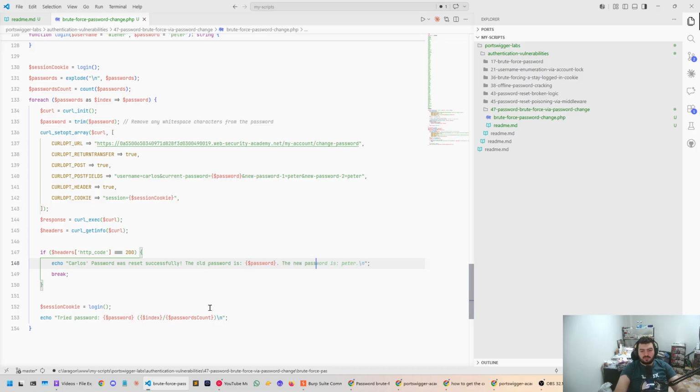Then password is Peter. That's it. So let's remove the dot here. And then let's do an OR here just to make sure that the dot is not included, so you don't think it's part of the password essentially. So yeah, we successfully got it.